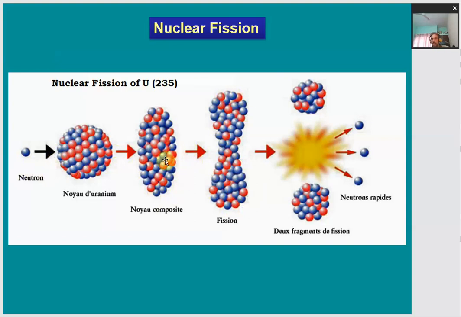It gets more and more deformed and splits into two nuclei of comparable sizes, with further neutrons and a large amount of energy. So this is how the nuclear fission process happens. These three neutrons which are produced are fast moving neutrons.